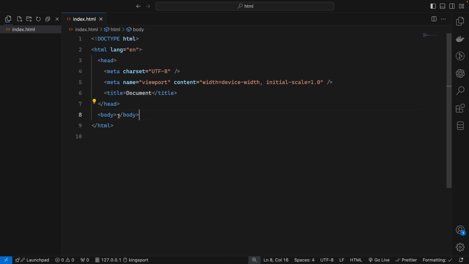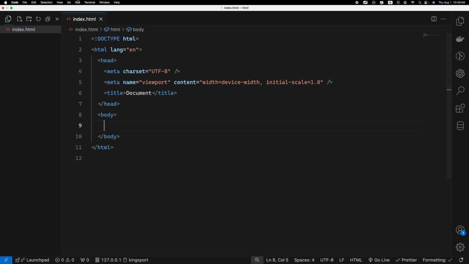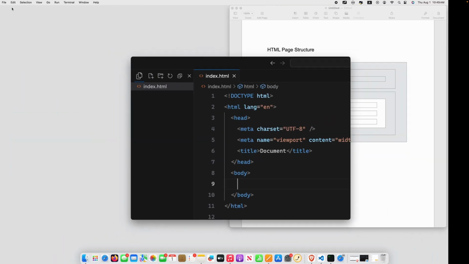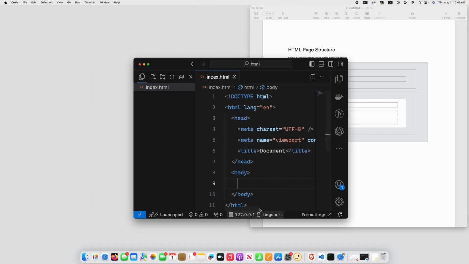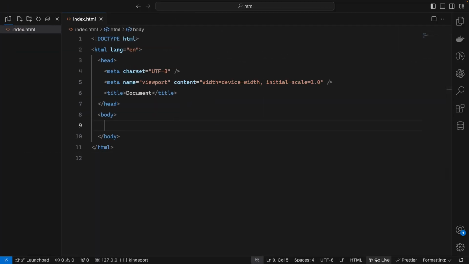Then in the body, we will start writing our actual code. In the body, like I said, we will present what we want. So here we will write. I will make it side by side so you can see very clearly. I will go back like this, and the simple web page, we will leave it like that, and I will run it with the live server. Go Live. Okay,